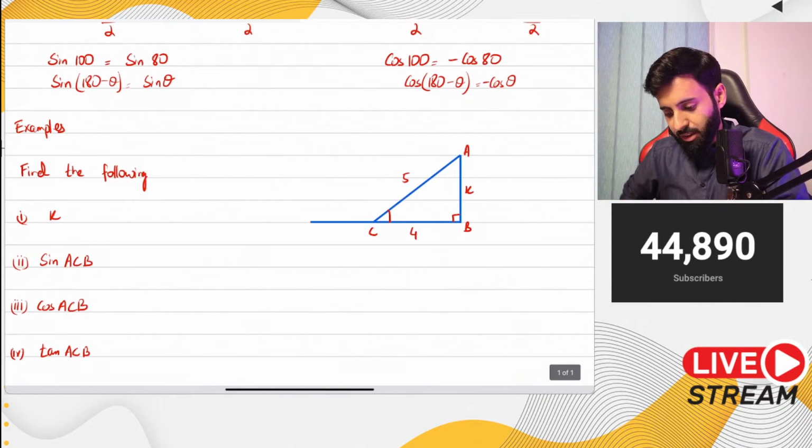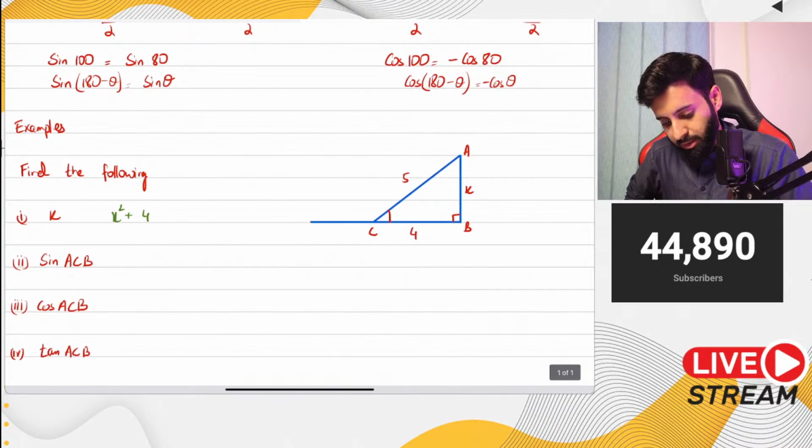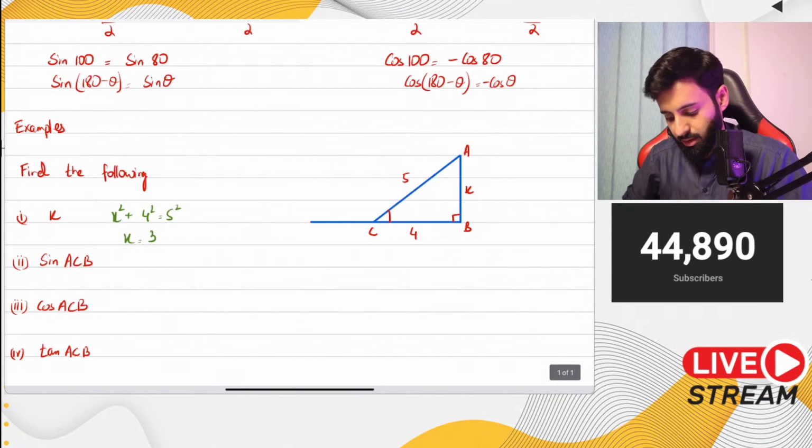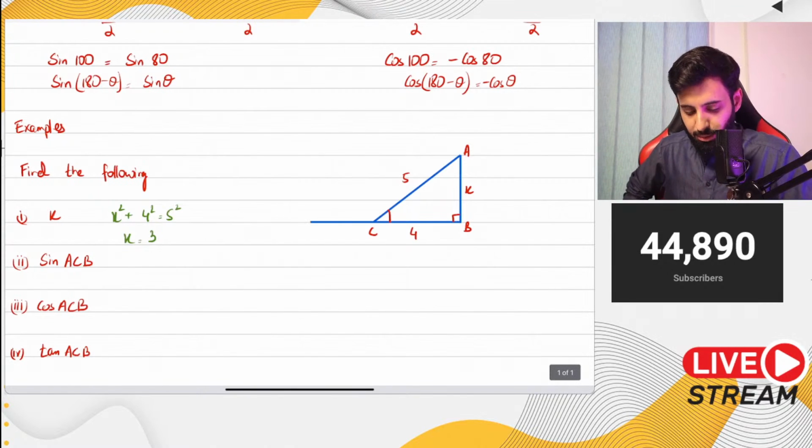X is 3, that's correct. Good job. So how did you figure that out? I'm assuming Pythagoras theorem. X squared plus 4 squared equals 5 squared, which gave you that x is equal to 3. Now, there's no debate about plus minus. Since we're talking about length, it has to be positive. All lengths are in centimeters.